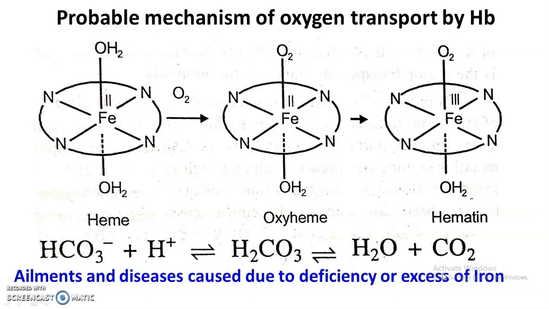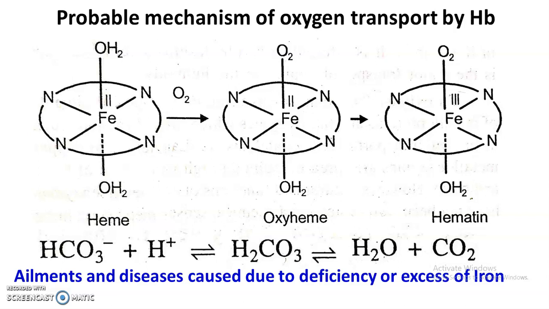Now at the end, what are the diseases caused due to deficiency or excess of iron? Iron deficiency anemia is the most prevalent nutritional disorder, and it is caused because of chronic blood loss.